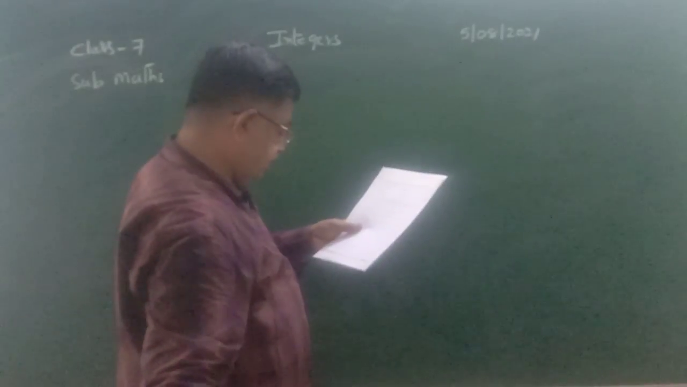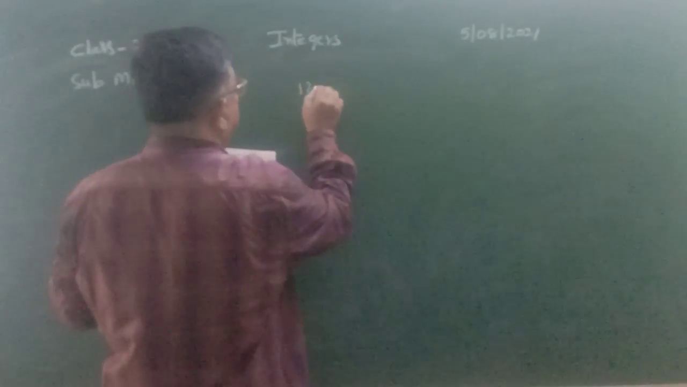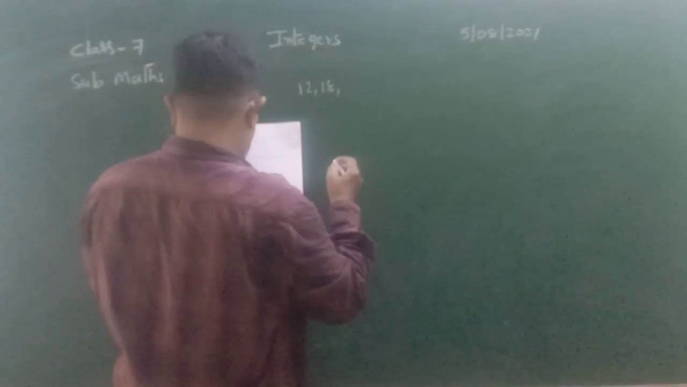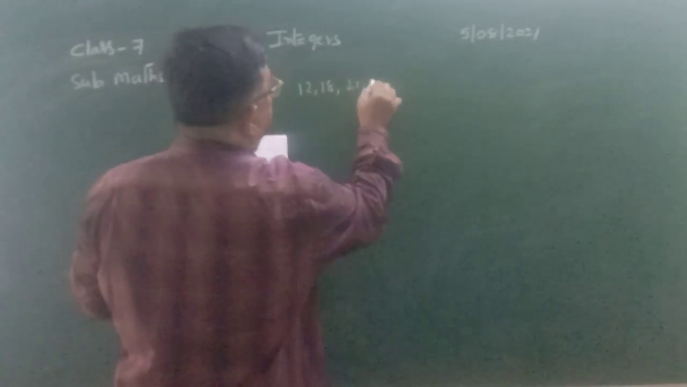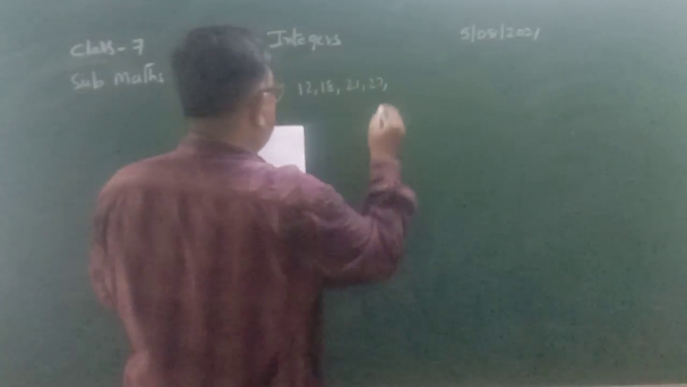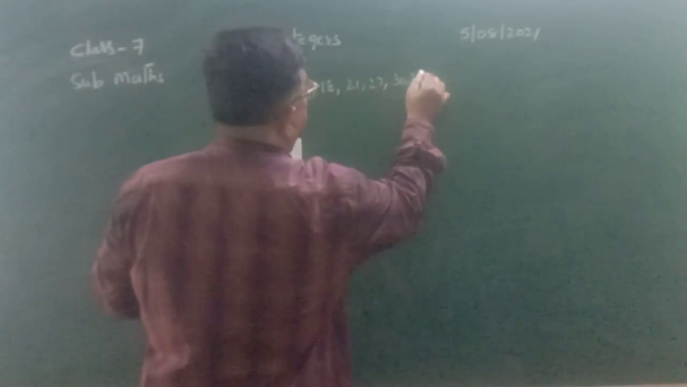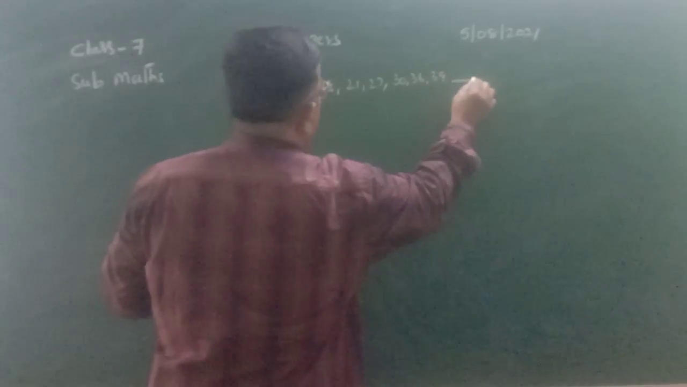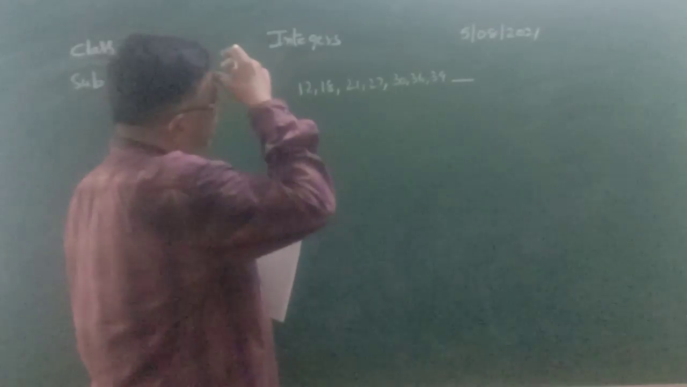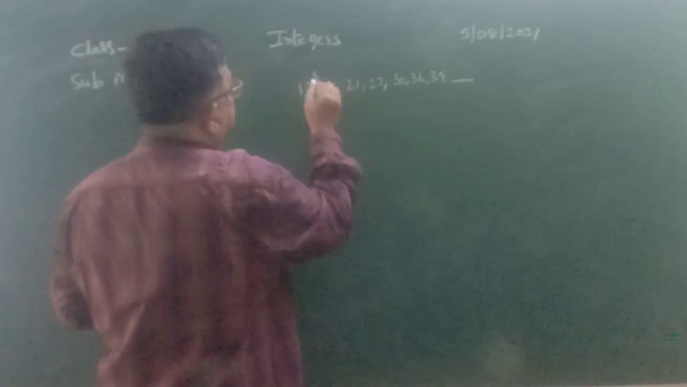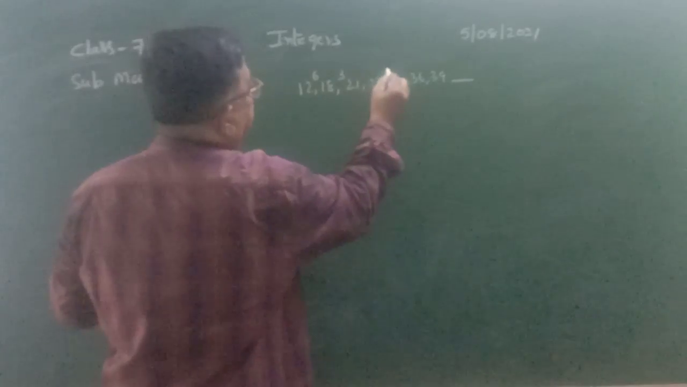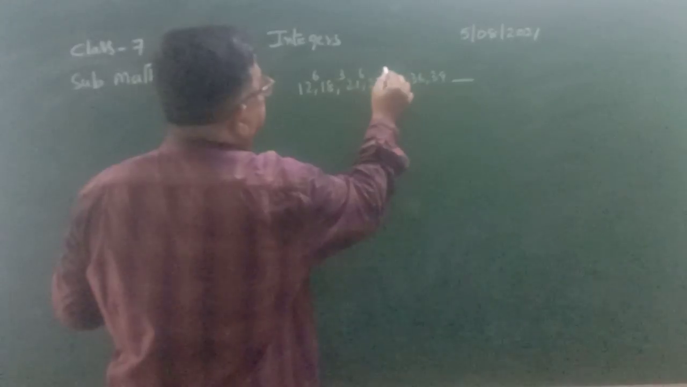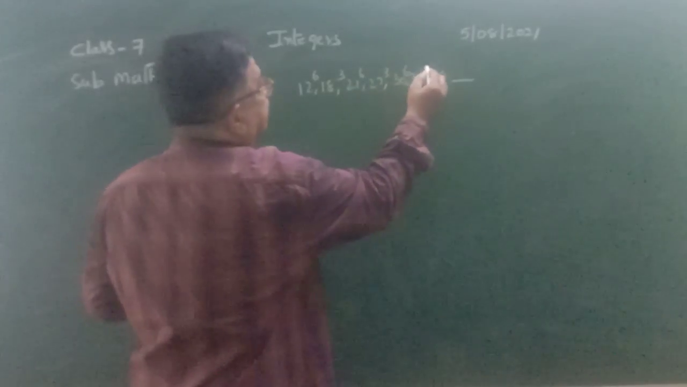Next, the last one: 12, 18, 21, 27, 30, 36, 39. We want to find the next number of the series. So what is added here? 6, then 3, again 6, next 3, again 6, next 3.